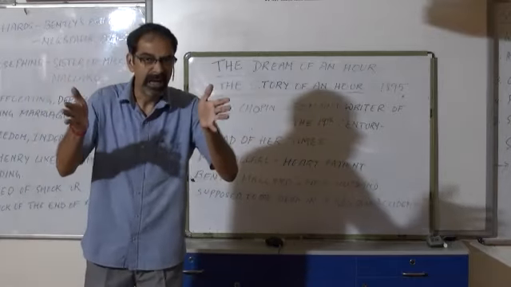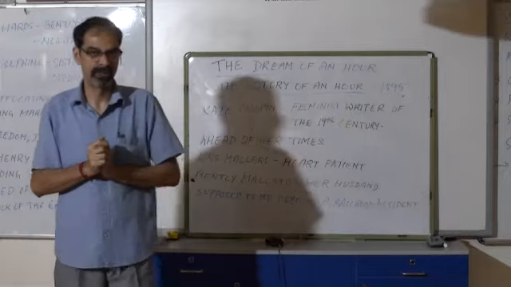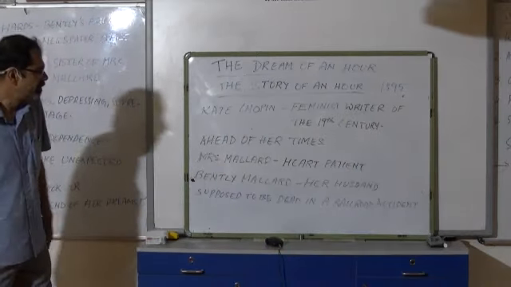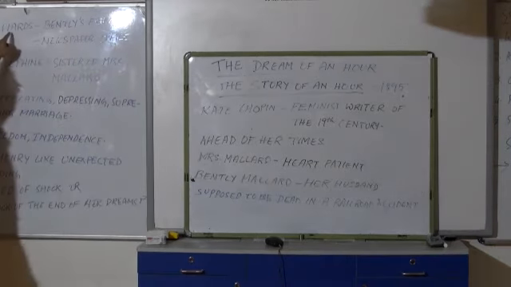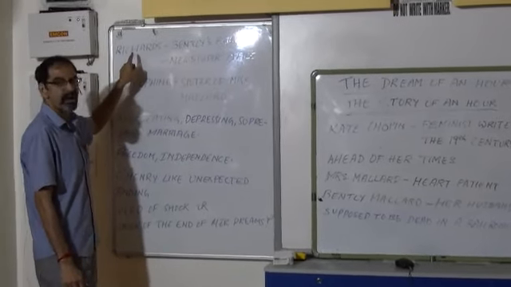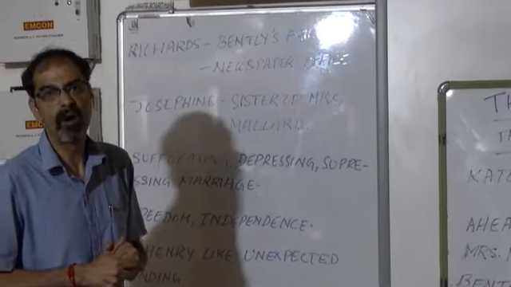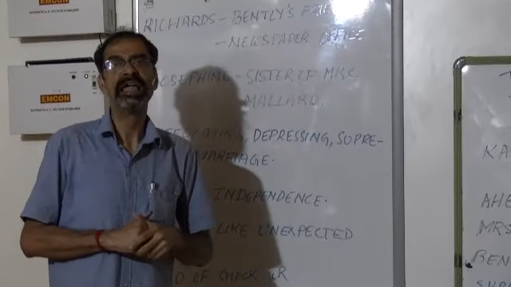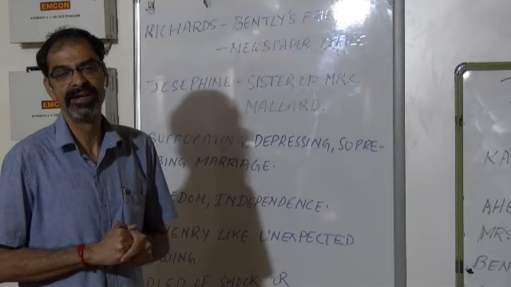Now let us see how this news had reached Mrs. Mallard. Actually, the husband Bentley Mallard had a friend called Richards. This Richards had gone to the newspaper office. And in the newspaper office, he had come to know about a railroad accident.